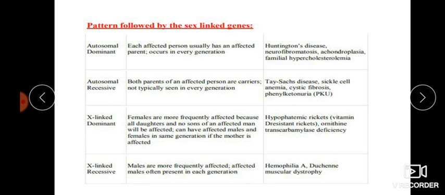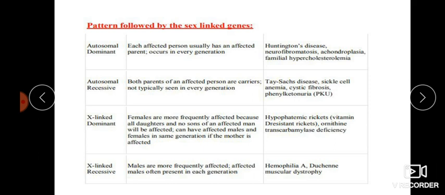Okay, so in autosomal dominant, if any parent is affected, obviously the children also get the particular character, and it will not skip any generation. Then both parents of an affected person are carriers. Both parents should have that character, then only the offspring also get that particular character. Not typically seen in every generation. It is not necessary to see it in every generation, it can skip a generation.